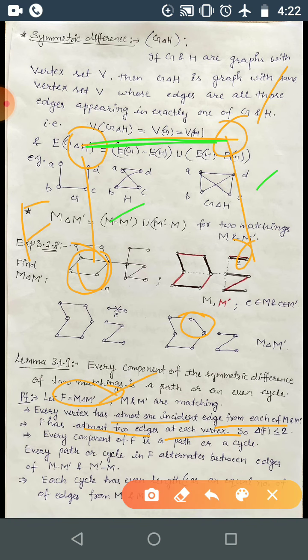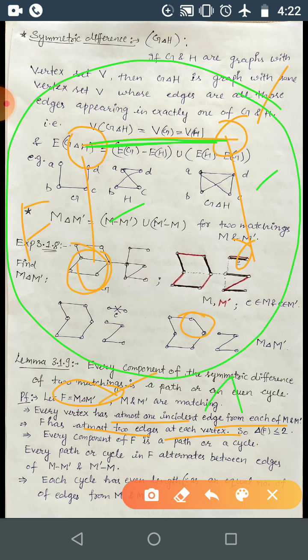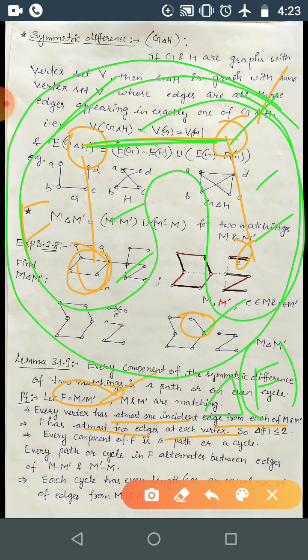Now this implies the maximum degree of this graph F will be at most 2. Here you can count 0, 1, 1 degree, here 2. So maximum degree is 2. Now every component of this symmetric difference F will be either a path or a cycle. If all the degrees are 2, then it will be a cycle, otherwise it will be a path.